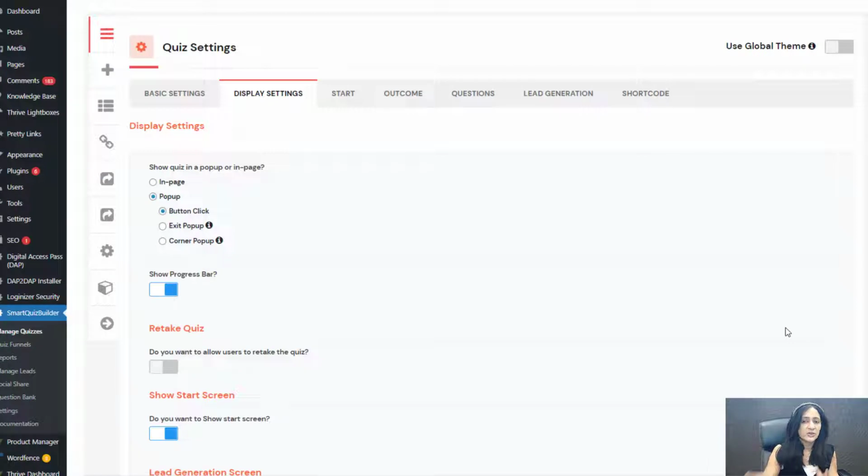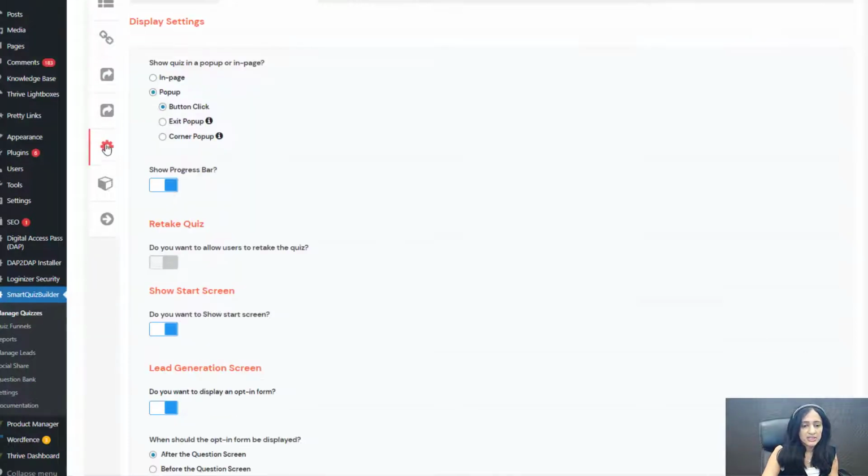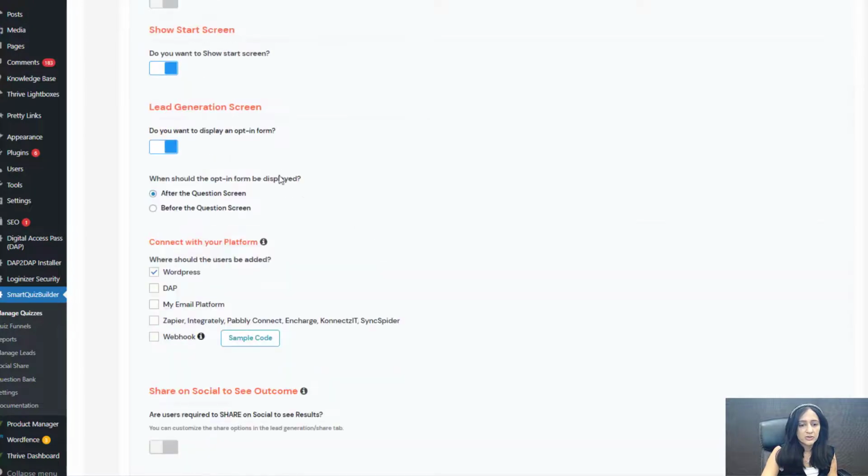You can just say, what's that one problem I can solve for you? And it will instantly capture their attention because it's going to pop up here. So here I have selected button click. Let me show you my settings. I'm just using all the default options here.